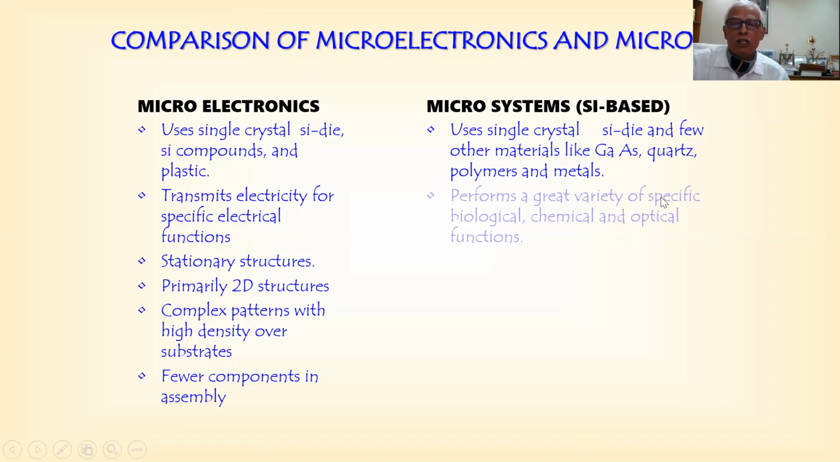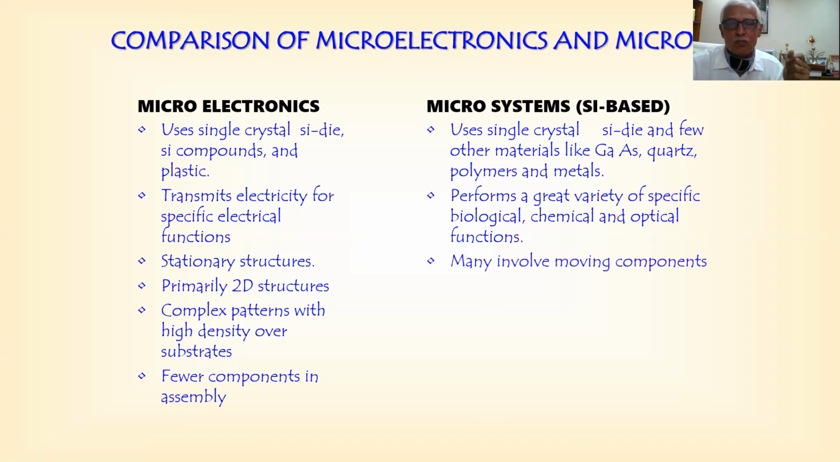Silicon performs a great variety of specific biological, chemical, and optical functions. So each one has its own critical role in today's functionality, and more so with COVID-19. Now these are the things which reduce the cost of the equipment, and manufacturing in batches is also made possible with these silicon systems.